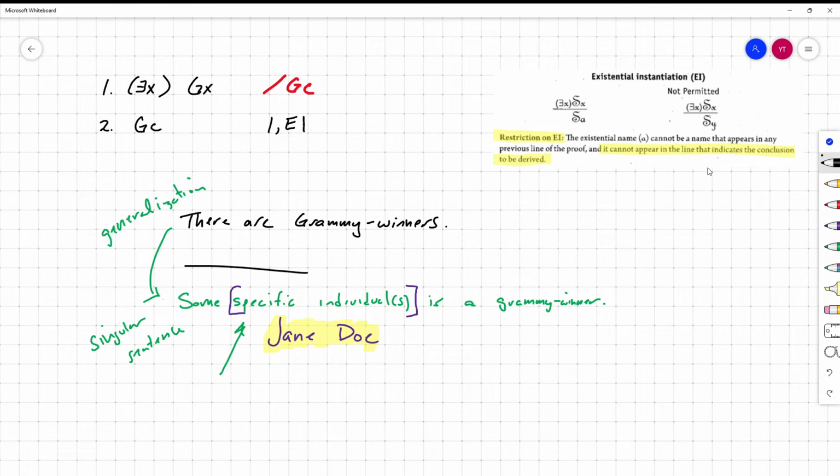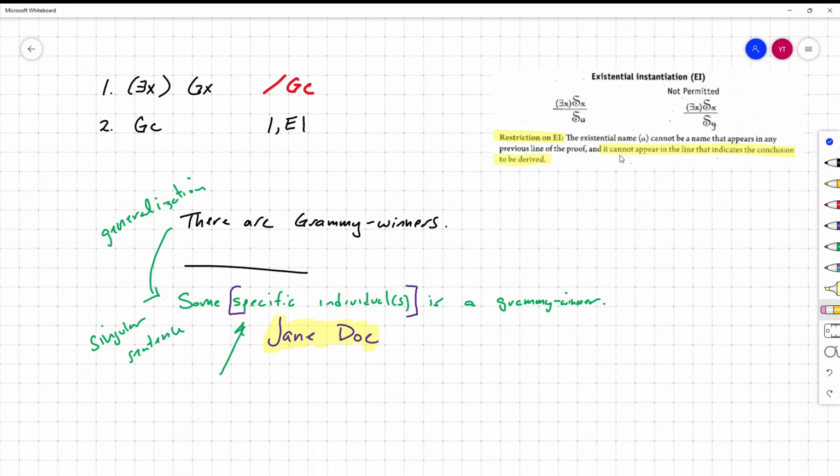The fact that the conclusion can't contain the instantial letter for EI is a way of ensuring that we aren't reasoning about a specific named individual, and that we're keeping this sort of like a generic or a pseudonym for a specific individual. The reason is that if the conclusion names a specific individual, then we're no longer talking about a Jane Doe, right? We're talking about Kathy, and my name, so to say.